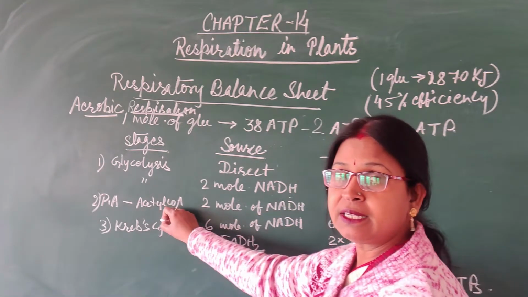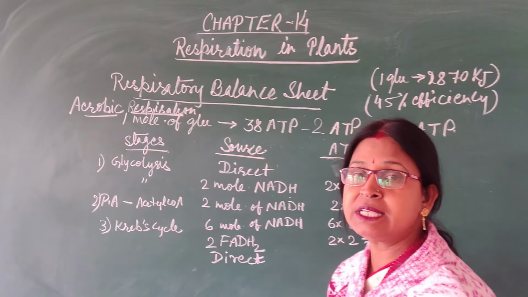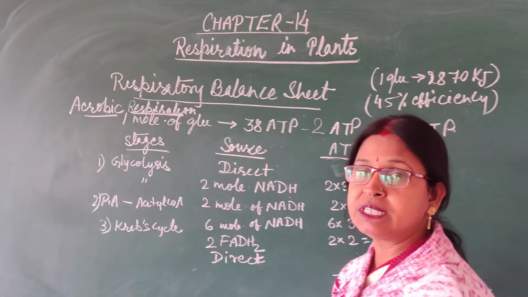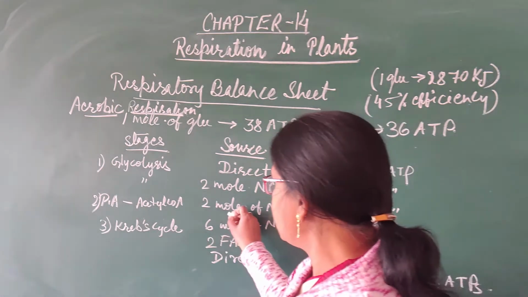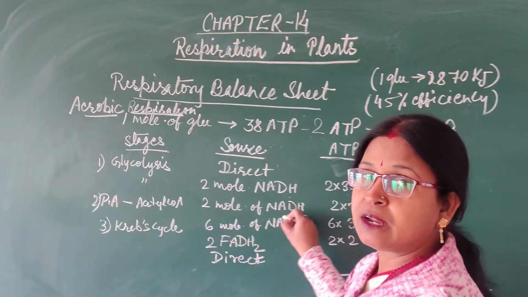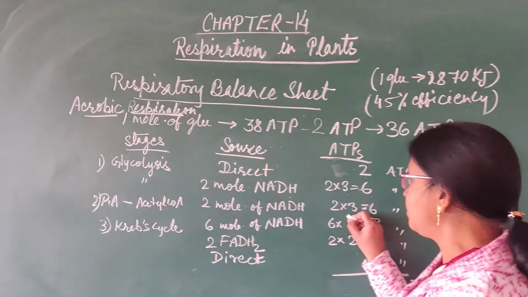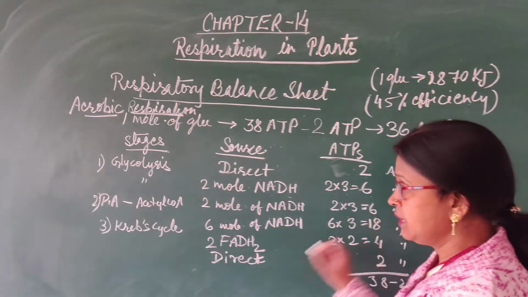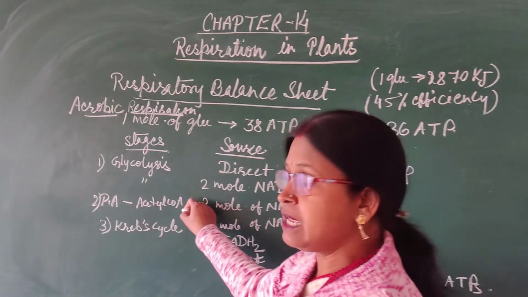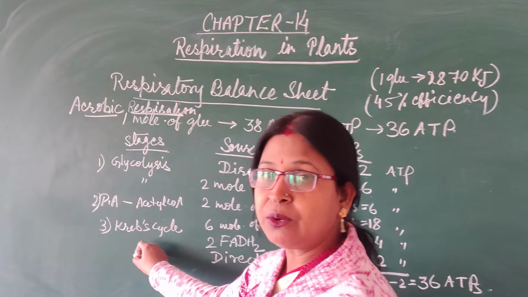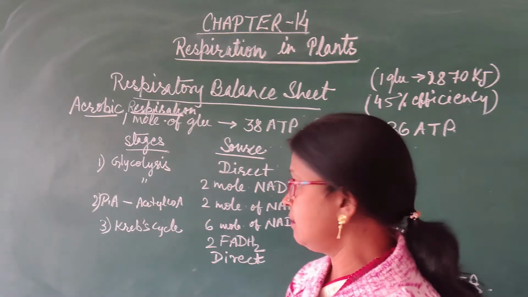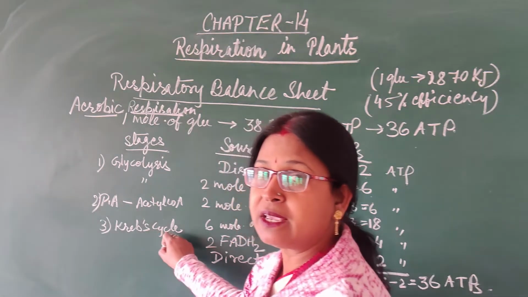Then the next step, during which pyruvic acid is converted into acetyl coenzyme A. In that process, 2 molecules of NADH are produced and they will give rise to 2 into 3, that is 6 ATP. Now this acetyl coenzyme A will enter the mitochondria and undergo the Krebs cycle.